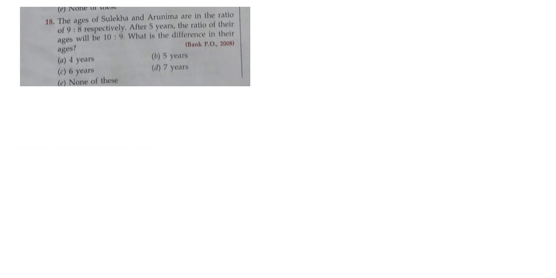The ages of Sulekha and Arunima are in the ratio 9:8. Okay, Sulekha and Arunima, ratio is 9:8. After 5 years, the ratio of their ages will be 10:9. Okay, 10:9 it will become after 5 years. So what is the difference in their ages?